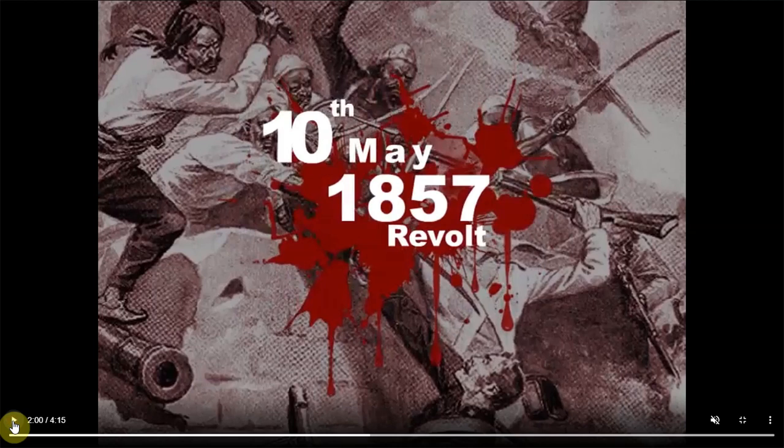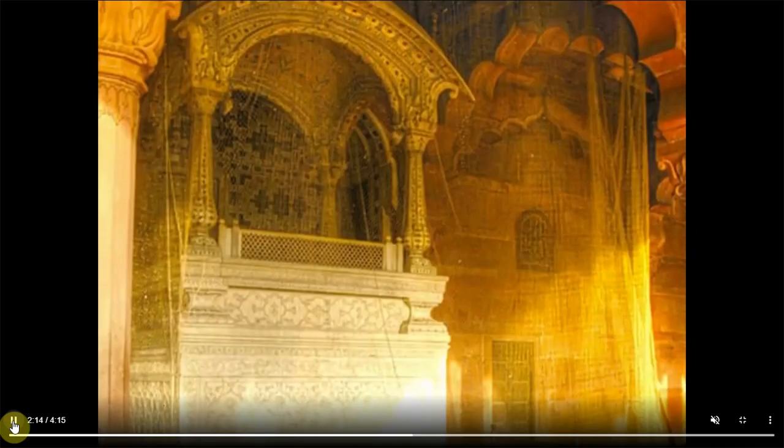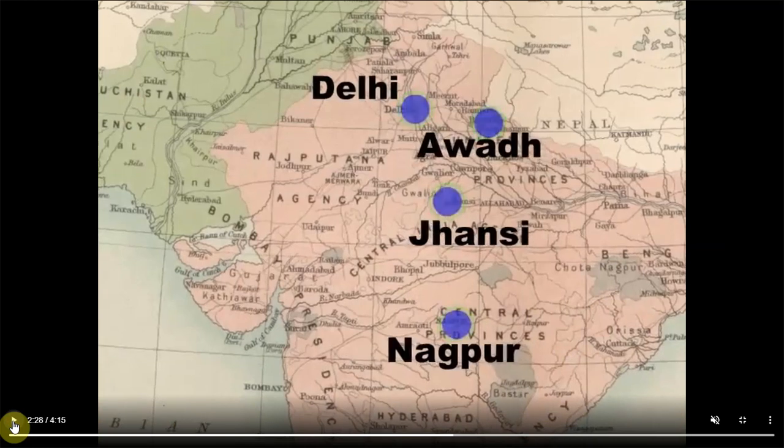Now let's see the various causes of the revolt. First, political. The annexation policy was introduced by Lord Dalhousie. Because of this, the rulers' children were not allowed to use their titles. Like Bahadur Shah Zafar's children, they could not use the title and they had to leave the Red Fort. Not only this, because of the doctrine of lapse, various areas were captured by the British like Awadh, Jhansi and Nagpur. In this, the Indian rulers were not allowed to adopt any child, especially boys.